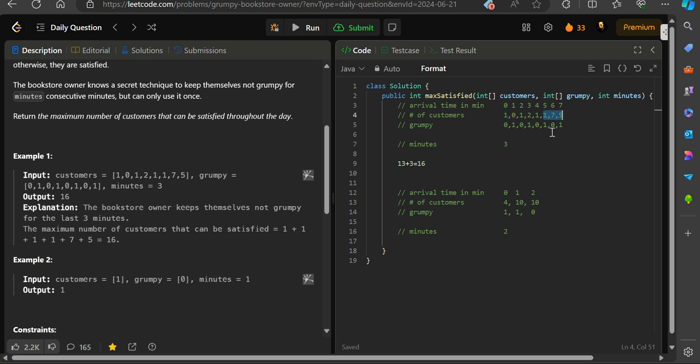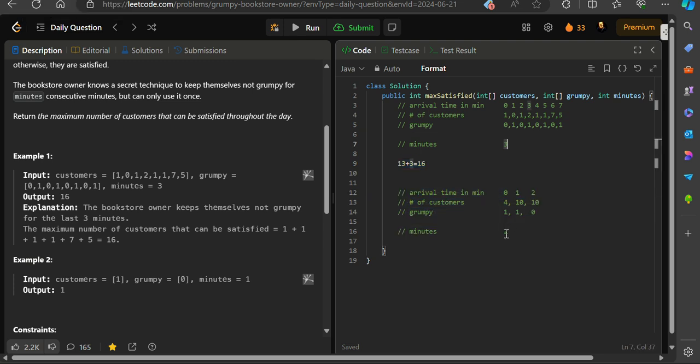So what we can do, we can find the maximum of this window of 3, that is 13. Now we can find the sum of this subarray window of size 3, that is 13, and add it up with the rest, and we will get 16, right? This sounds very easy, right? But it isn't that easy a problem. It is a little bit tricky problem. So for this we have a second test case.